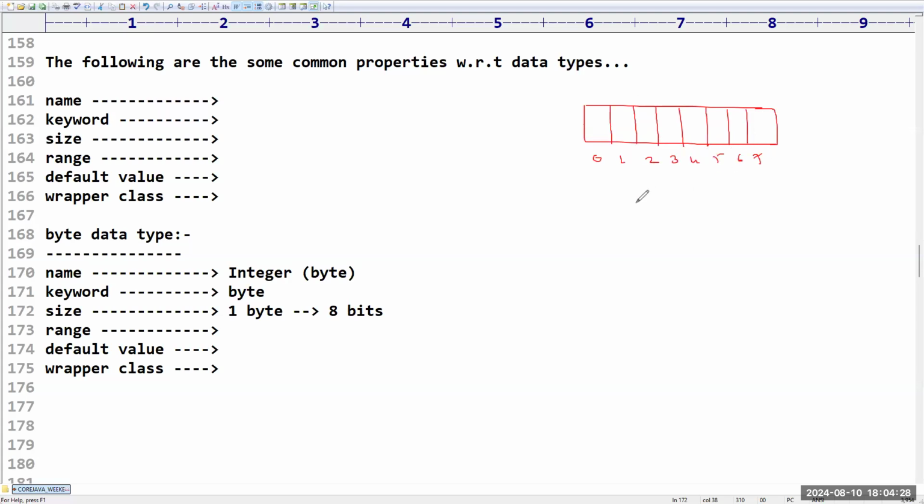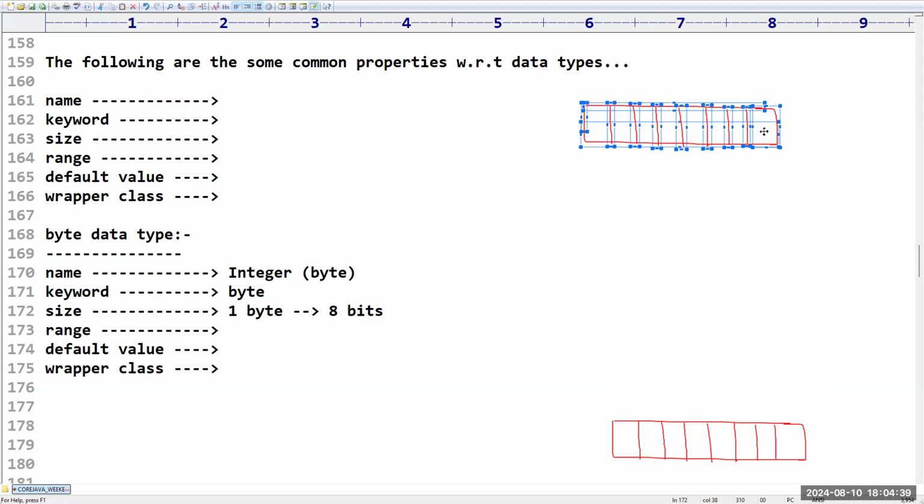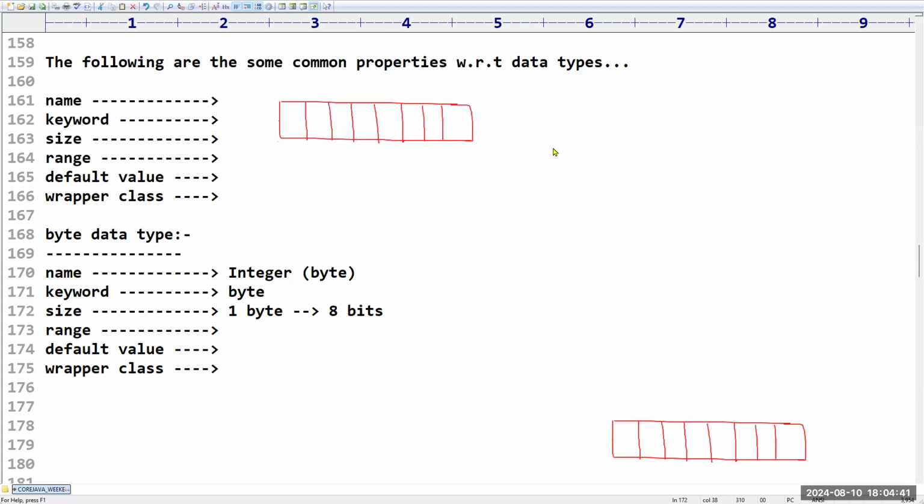Like this we are going to have. Is it correct? What is the maximum value that you can store inside this? Can you please confirm?